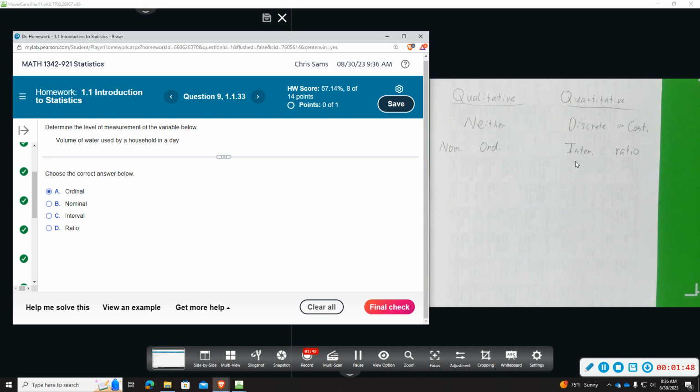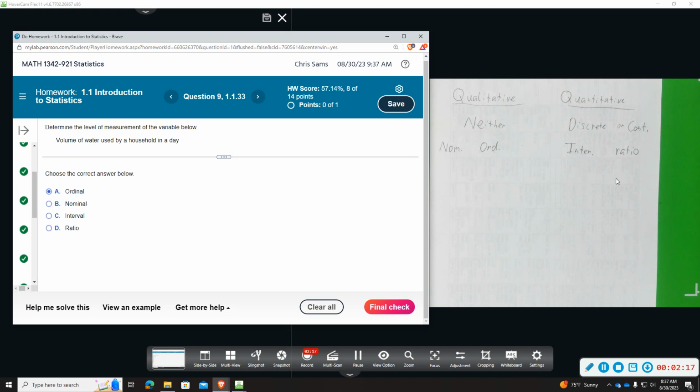Another example, we could talk about your two-digit birth year, the last two digits. So let's say you were born in year 2000. Your birth year would be 00. Last two digits would be 00. So does that mean you don't have a birth year? Is that the absence of birth year? That would be ratio. Or interval, that is your birth year. All right, so those are the only two that I can really think that fit for interval.